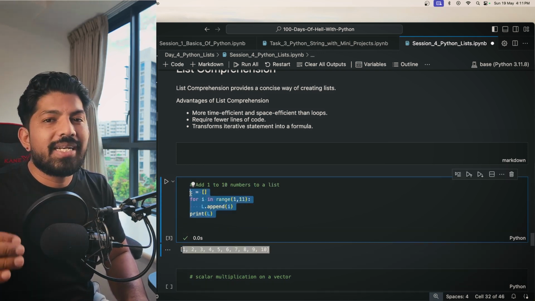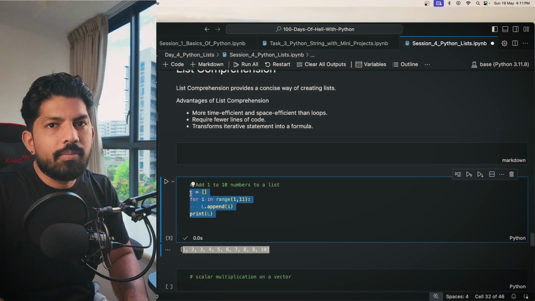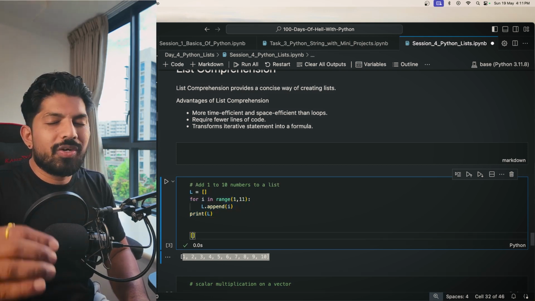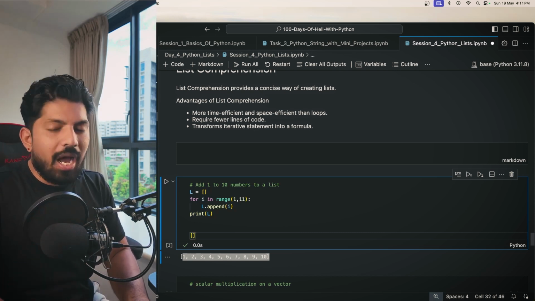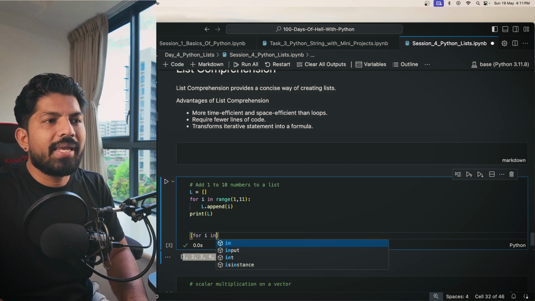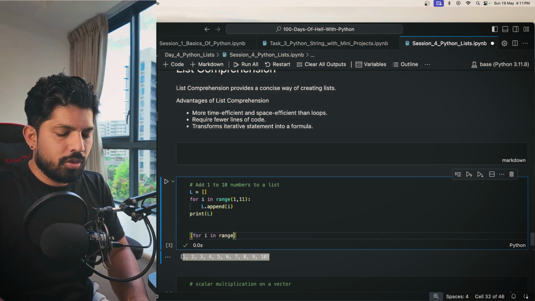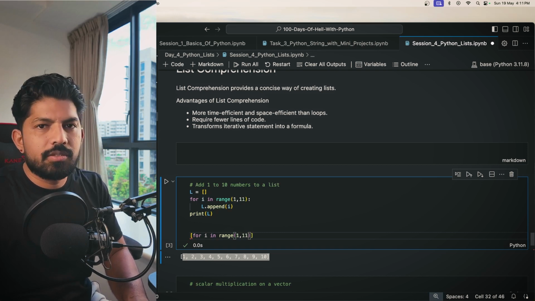But what if I tell you that we can achieve this same result in just a single line of code? How can we do that? We can take help of list comprehension. So first, as per the formula, we create a list, and inside that, first I will run the for loop. So for i in range of 1 to 11, the same as the general loop.